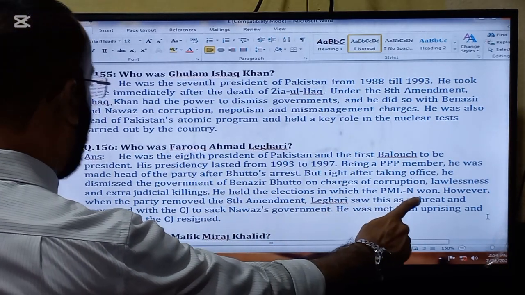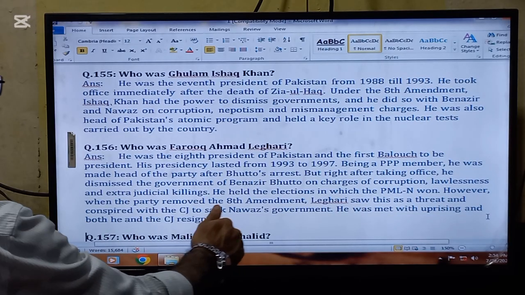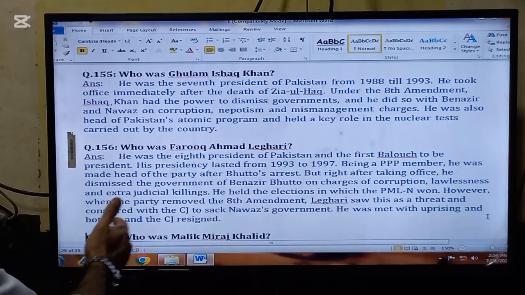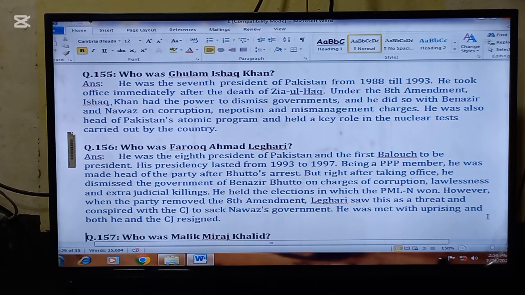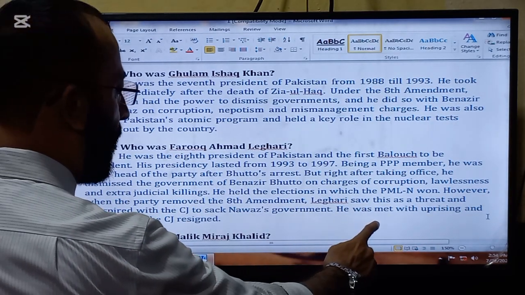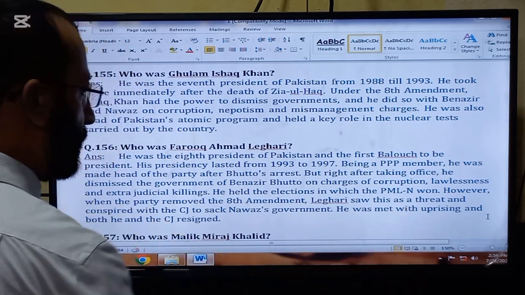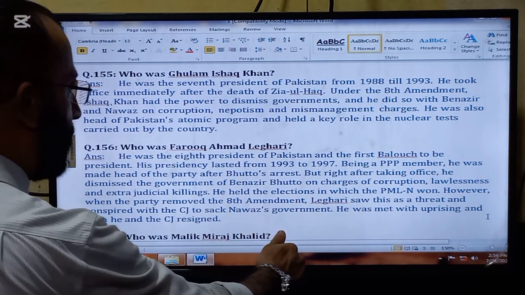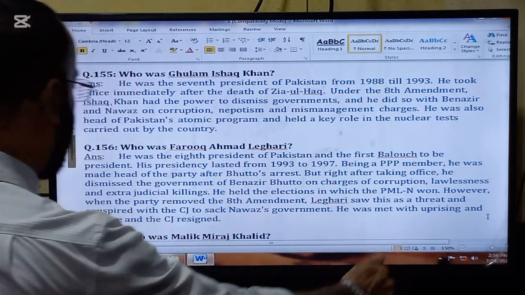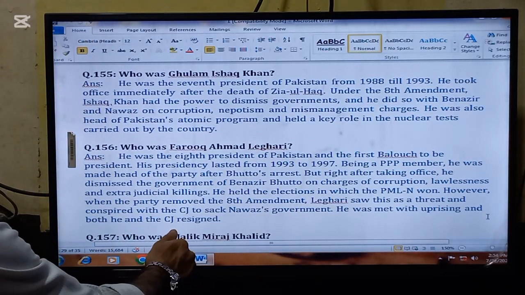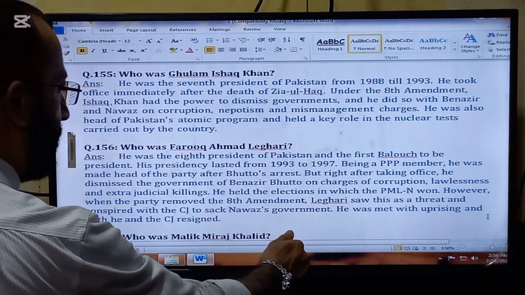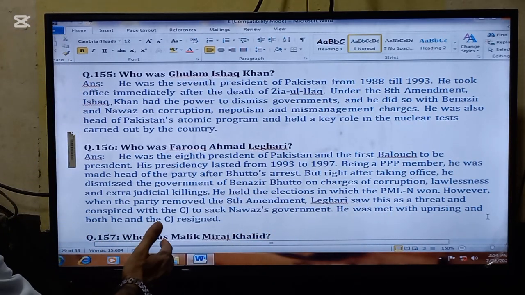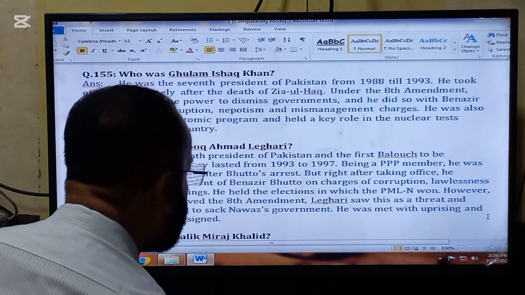But right after taking office, he dismissed the government of Benazir Bhutto on charges of corruption, lawlessness, and extrajudicial killings. He held the elections in which the Pakistan Muslim League Nawaz won. However, when the party removed the Eighth Amendment, Leghari saw this as a threat and conspired with the Chief Justice to sack Nawaz's government. He was met with uprisings and both he and the Chief Justice resigned.